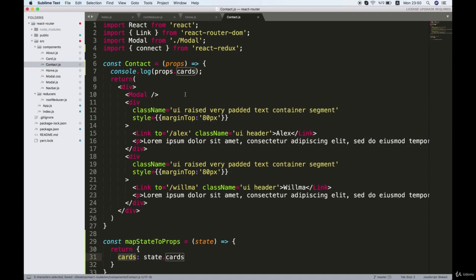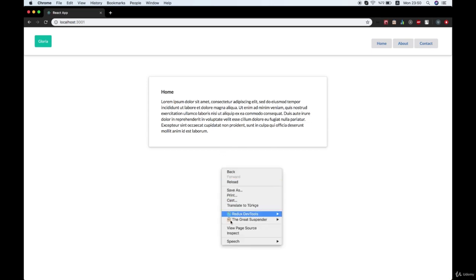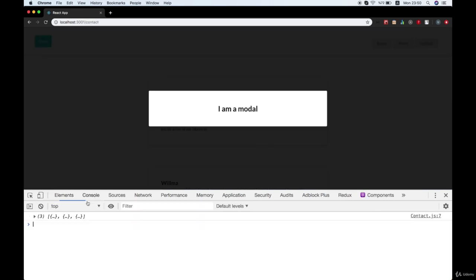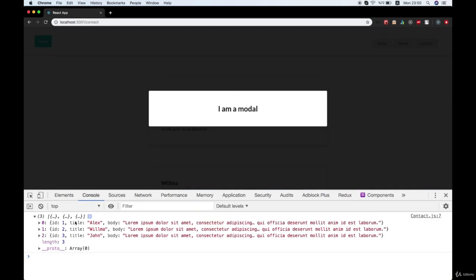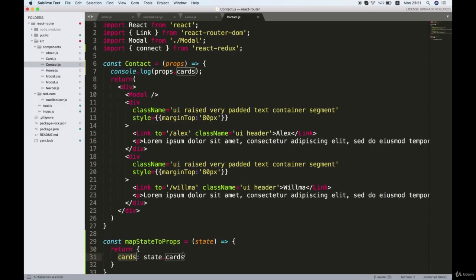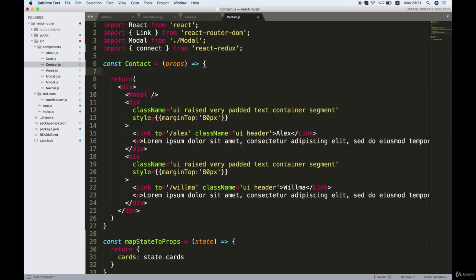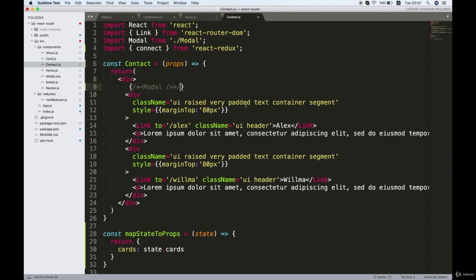All right, let's save this, and we can see it in Developer Console. I will say inspect and open up console. All right, so here's our props, and that is a cards array, which we receive from the Redux store. Cool. So let's go to the contact component again and view all of that data on the browser. Okay, so we can remove this console log. We don't need it anymore.